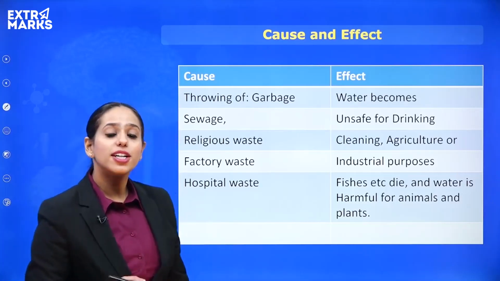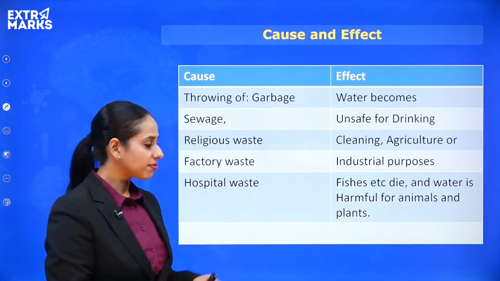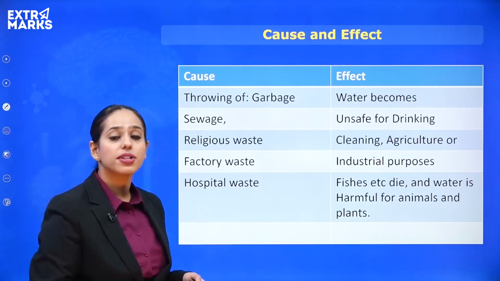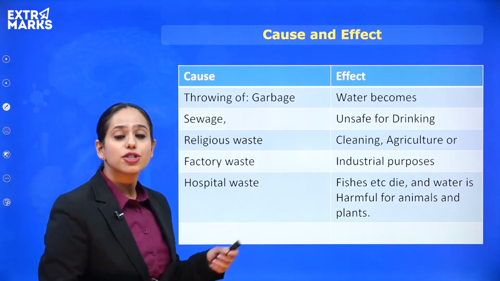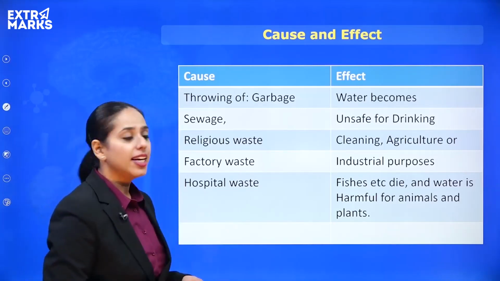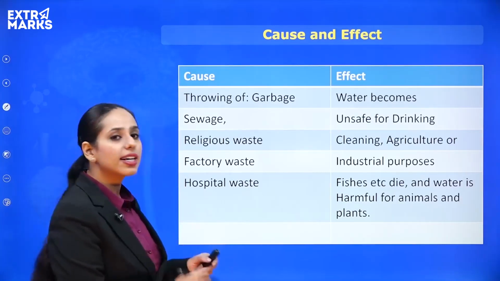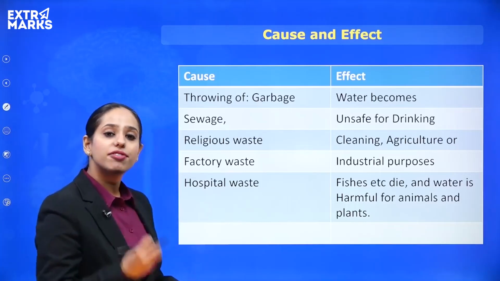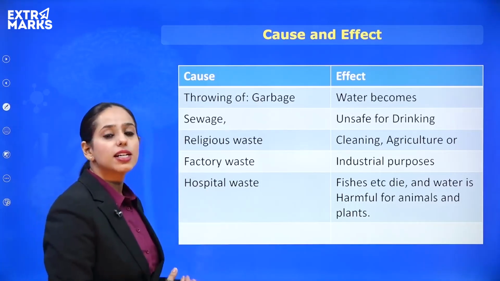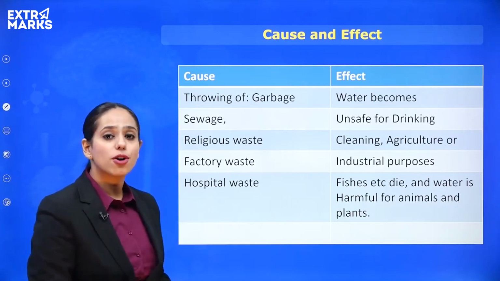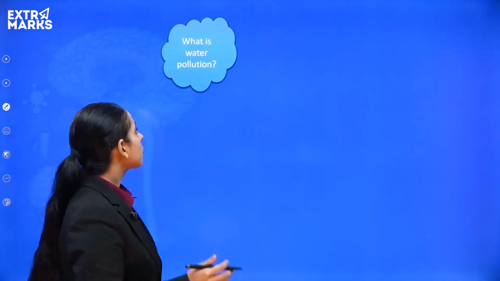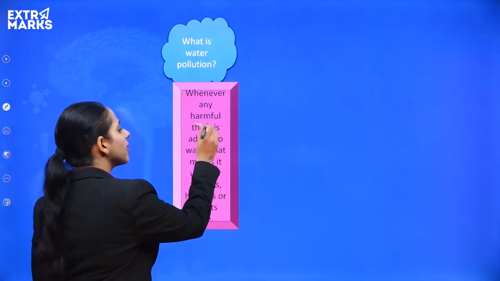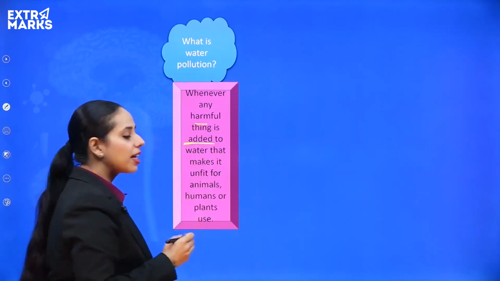And it leads to aquatic life dying. Fishes and whatever aquatic life lives in that river body are harmed, they die, right? And moreover, it leads to effects on human health as well, right? So directly or indirectly, we all are connected, right? If one part gets affected, all the other parts also feel or bear the consequences of this. Okay, so what is pollution, or what is water pollution? Very simple. Whenever anything that is harmful is added, that makes the water unfit.